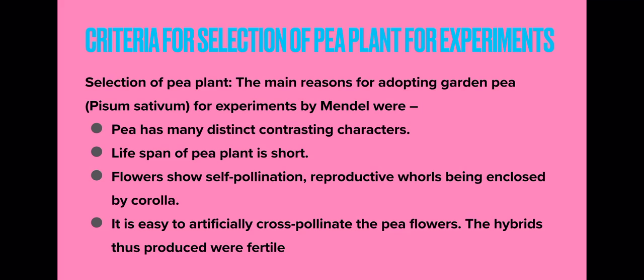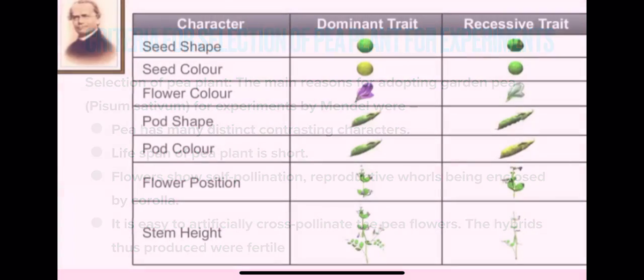Now, one very important reason for selection of pea plant is that pea plant could easily be raised, maintained, and easily handled. Okay, and the most important point for selecting the pea plant, which we already discussed, is that pea plant has easily detectable traits. You can see all the 7 contrasting traits easily in pea plant, right? So this is the criteria for selection of pea plant for experiments.